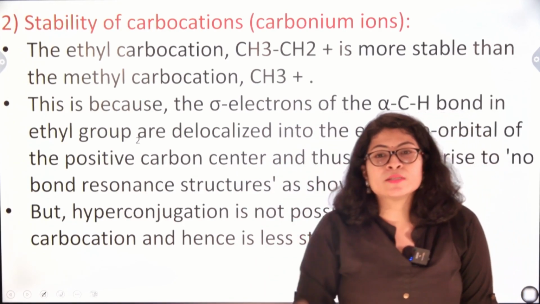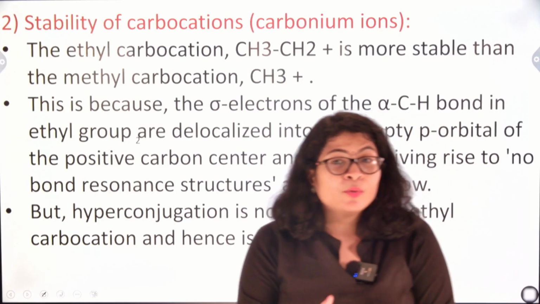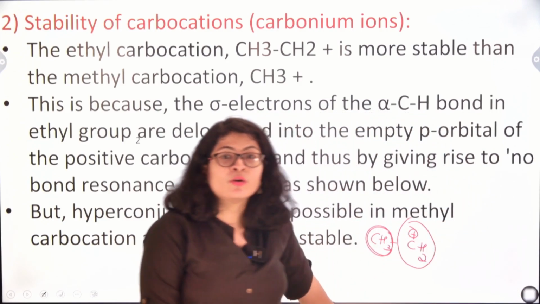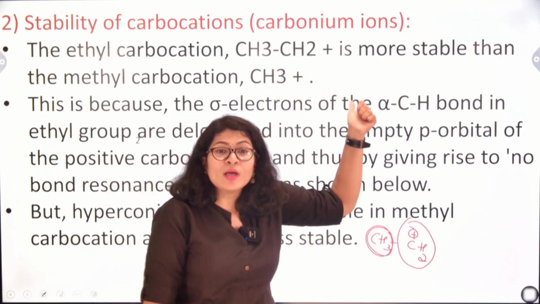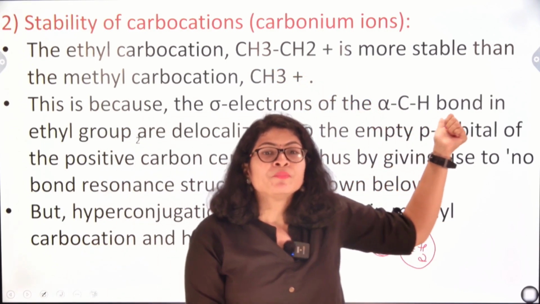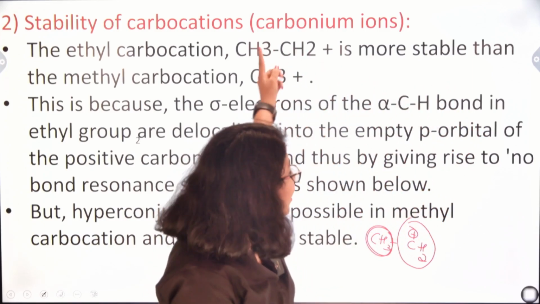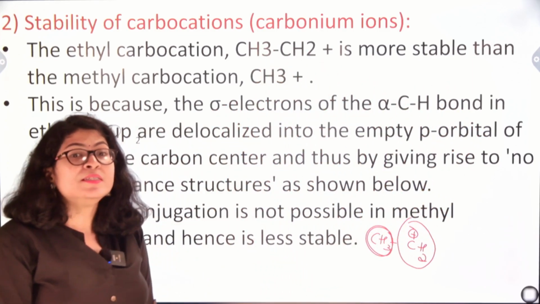and each alpha hydrogen has a tendency to donate electron density to the carbocation, as a result of which 3 contributing structures are possible in the second case, which is the ethyl carbocation. But in case of methyl carbocation, there are no alpha carbons or alpha hydrogens, as a result of which the number of contributing structures is 0 for this.